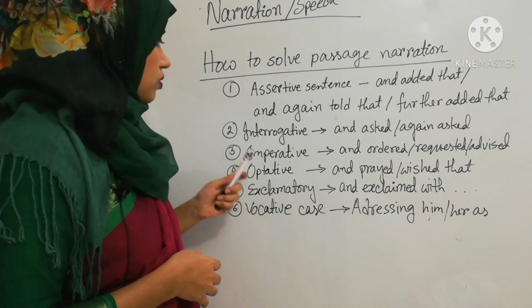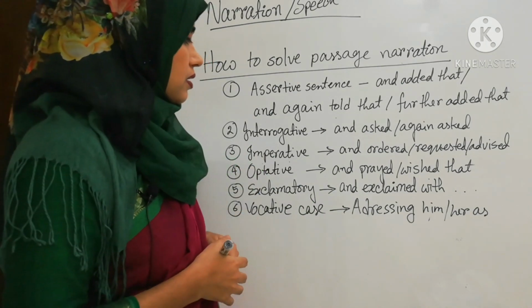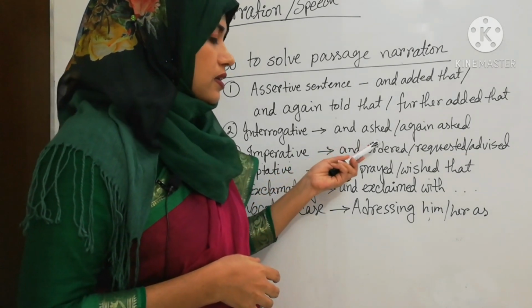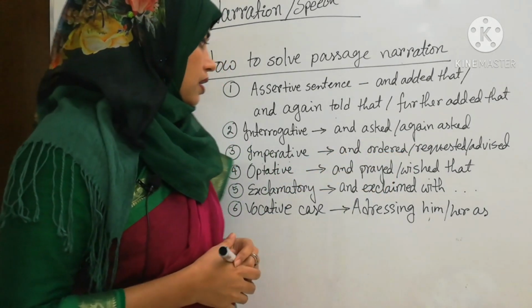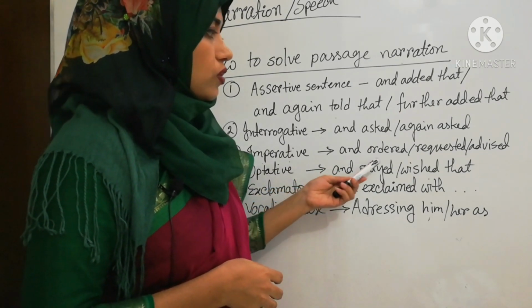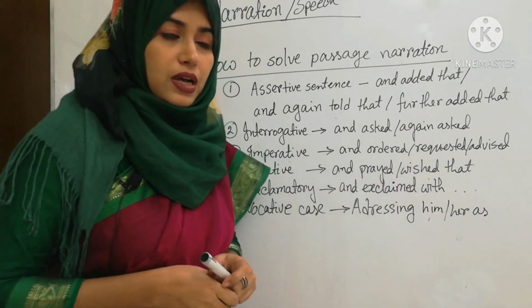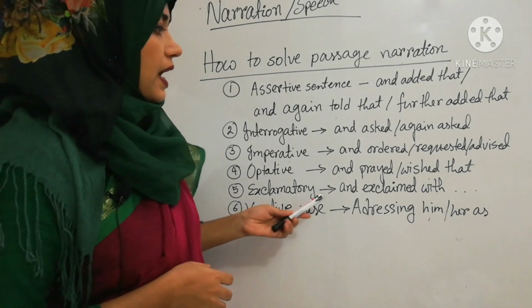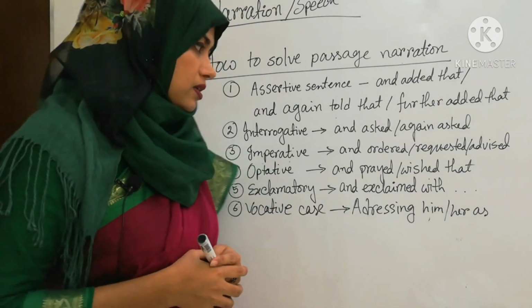And then number 2, interrogative sentence. In case of interrogative sentence, you can say and asked or again asked. And in case of imperative sentence, you will use and ordered or requested or advised. And then optative sentence, and prayed or wished that.